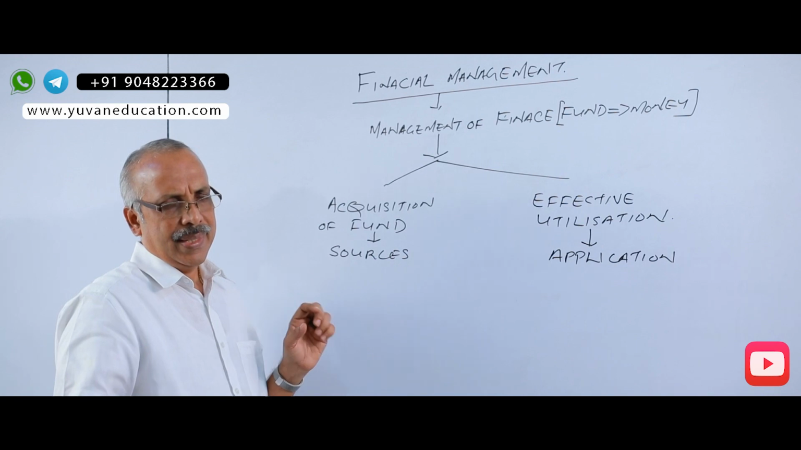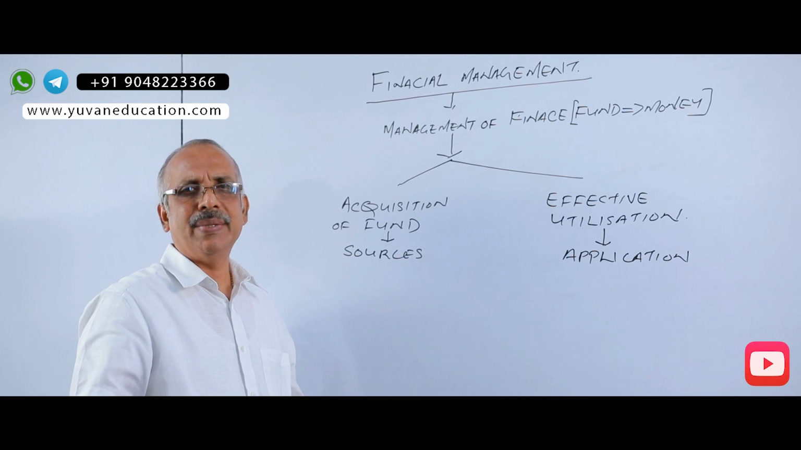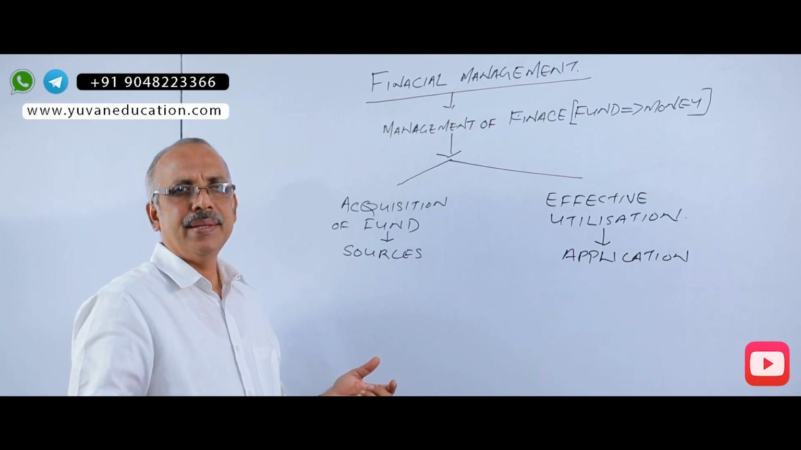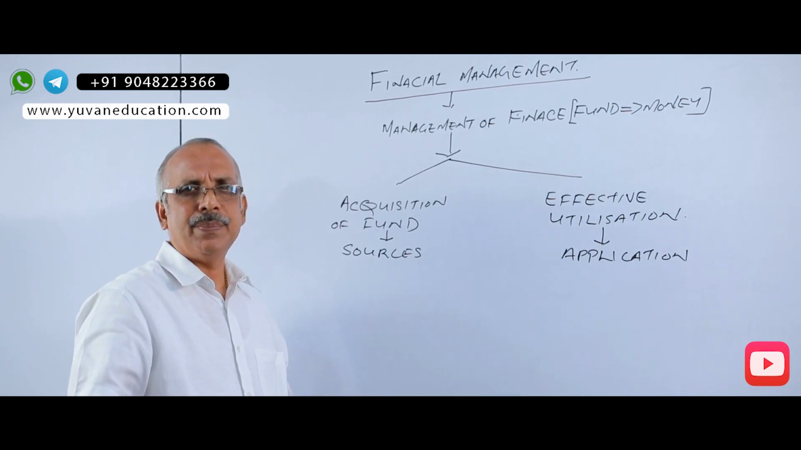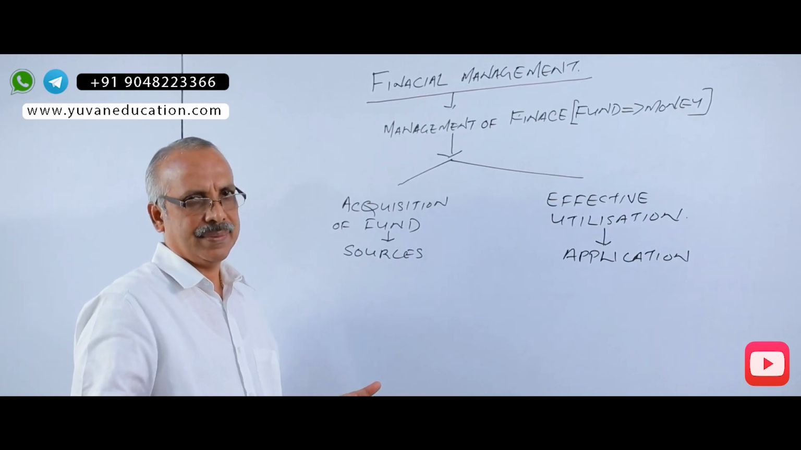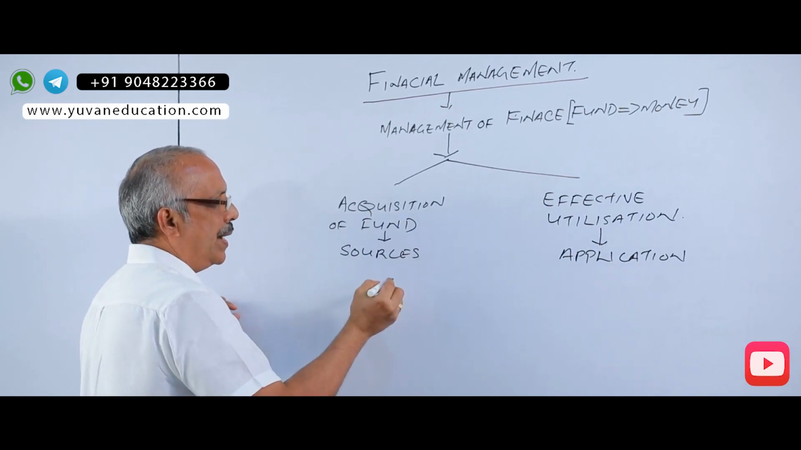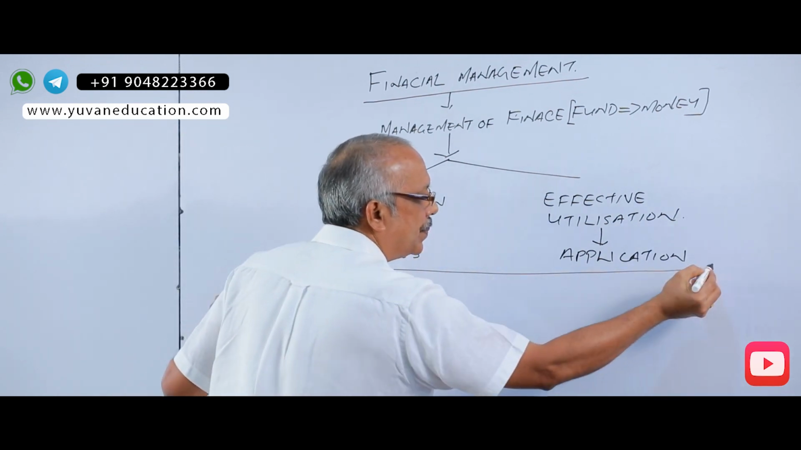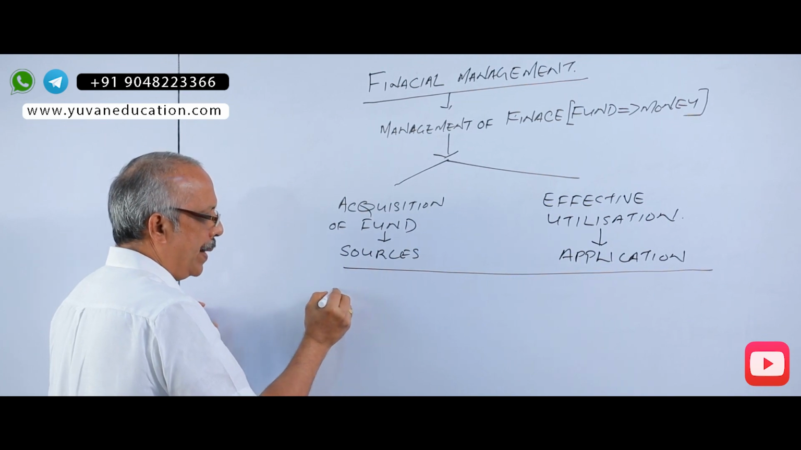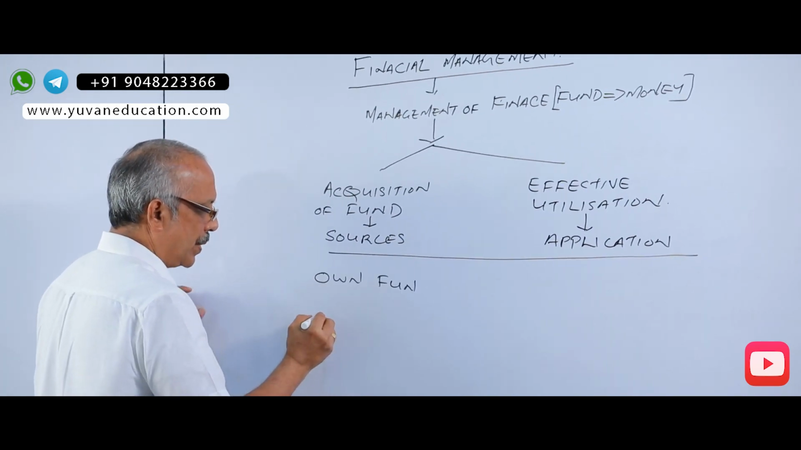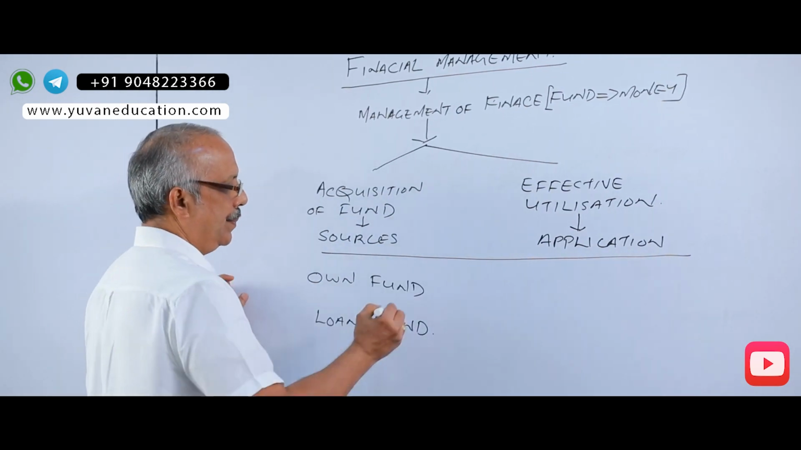Why? Later we will come across the objective of financial management, that is wealth maximization. Every arrangement of this finance is based on the principle of wealth maximization. Then the acquisition of fund, the funds are broadly classified into two. That is, sources of fund can be own fund or loan fund.